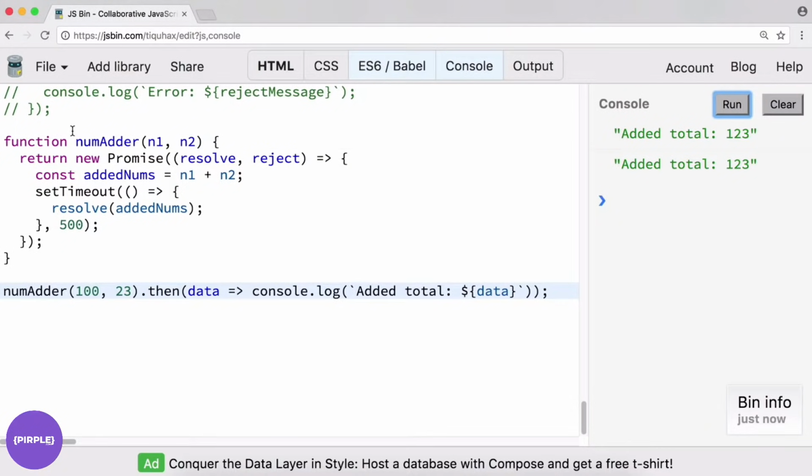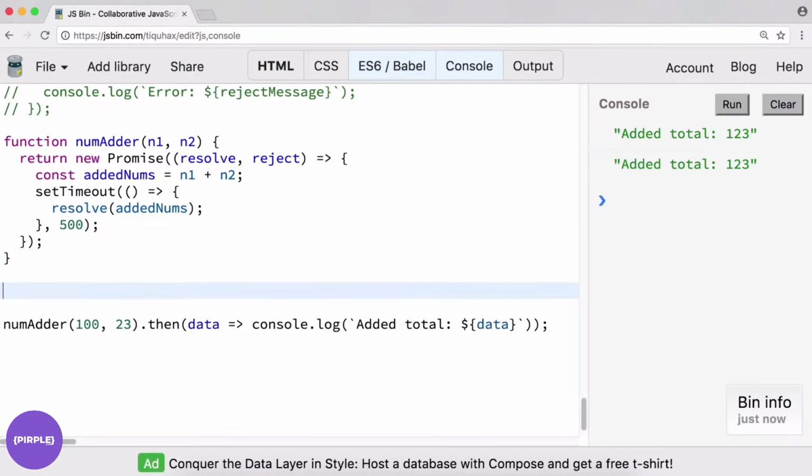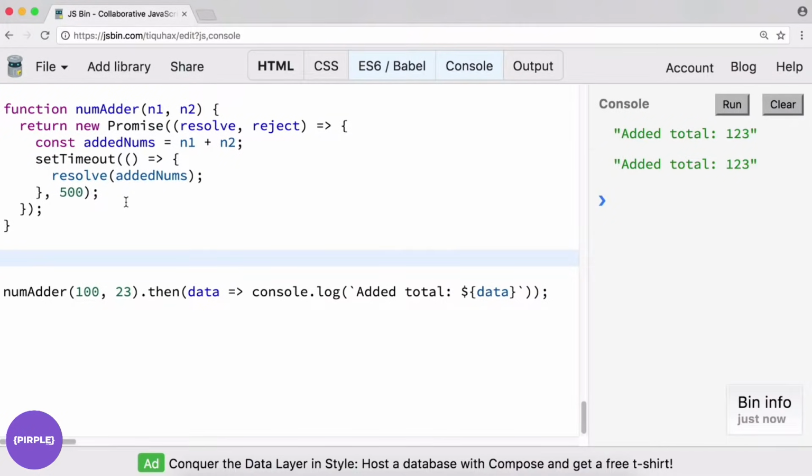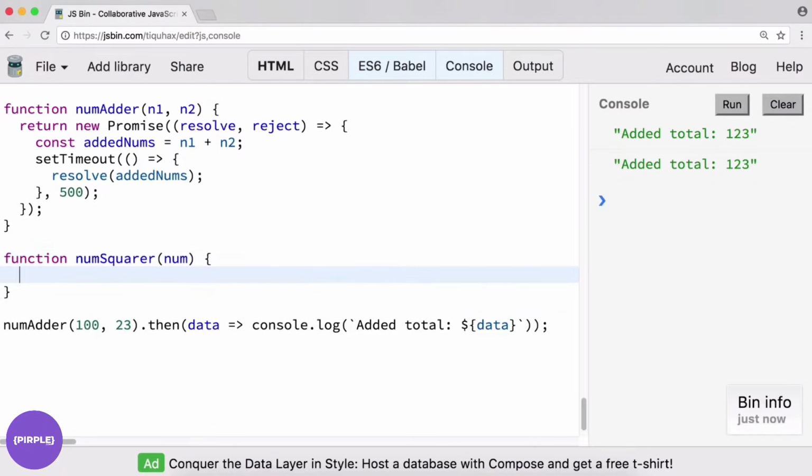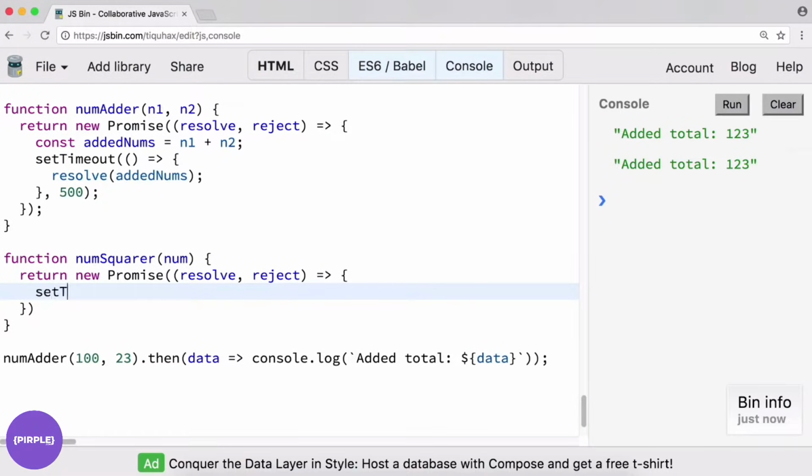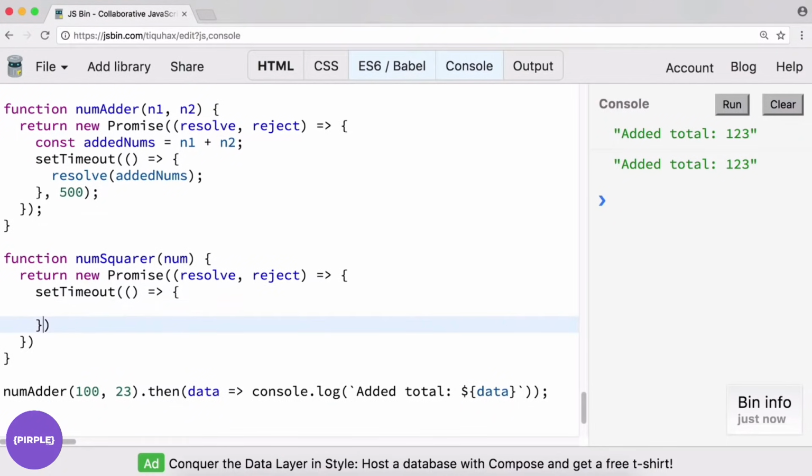I mean, you could even create multiple promise functions if you wanted to, and then chain those together. So for example, we have numAdder, and then we can have function numSquarer, and it'll just take in a number. Right, and we can return a new promise here as well. Return new Promise, resolve, reject. This one will do setTimeout, and what we'll do is we'll take 800 milliseconds on this one. And this one will resolve num times num.